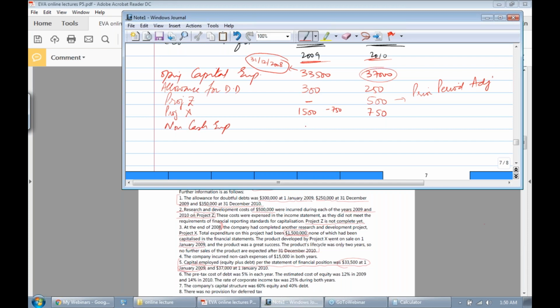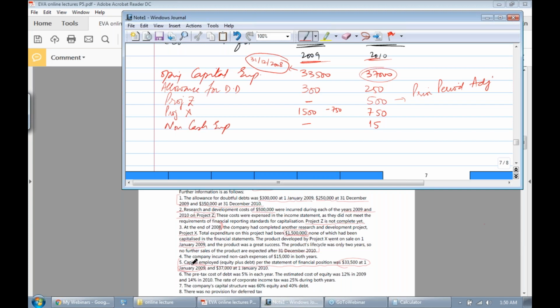So there will be no adjustment in 2009, but in 2010 we will adjust this figure, which is equal to 15,000. We will in fact add 15,000. Why? Because this 15,000 actually reflects the prior year adjustment, and that means the retained earning part, right?